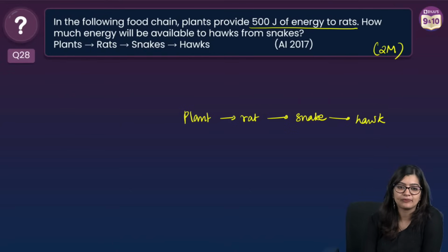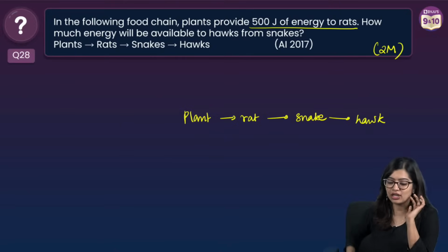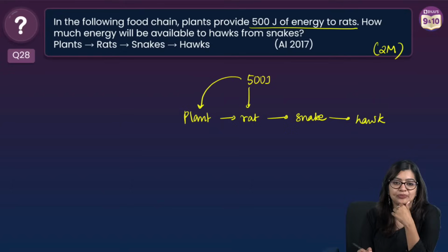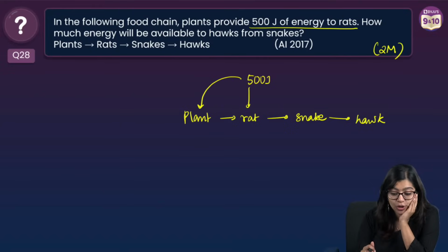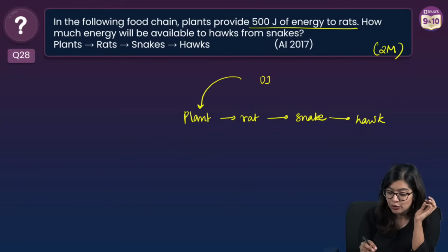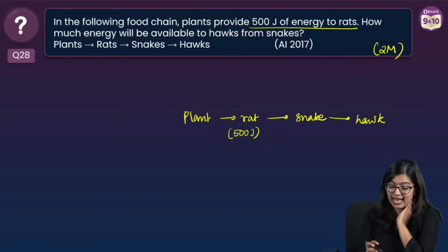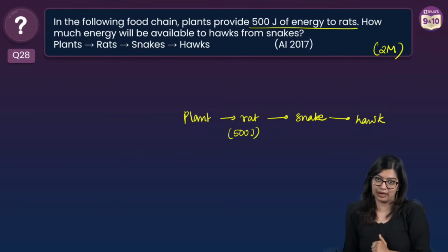How 0.5? Who's giving me 0.5 as the answer? Okay, I have a question. Is 500 joules in the plant, or will you give 500 joules to the rat? What is told to you? That plants will provide 500 joules of energy to the rat, which means that the rat is getting 500 joules. Don't take 500 under plants, right? So here the rat has 500 because they're saying that the rat is getting 500 from the plant, right?